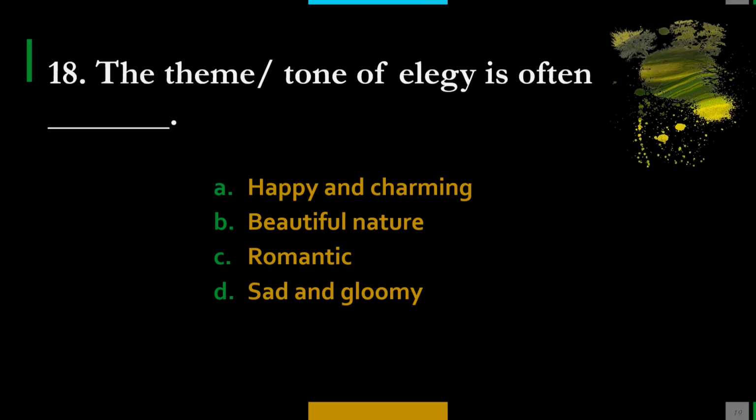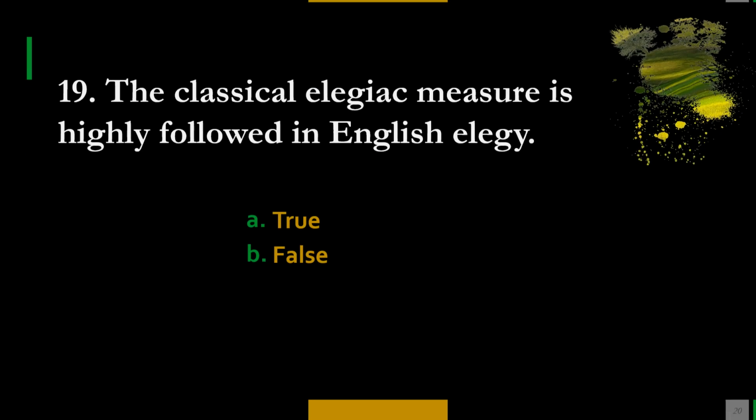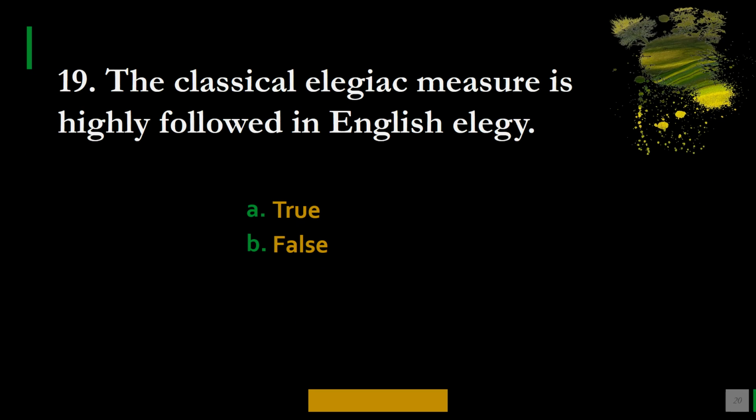Next question, question number 18. The theme or tone of elegy is often dash: A, happy and charming, B, beautiful nature, C, romantic, and D, sad and gloomy. So the tone or theme of the elegy, and the correct option is D, sad and gloomy. Next question, the classical elegiac measure is highly followed in English elegy. Whether it is true or false, option A is true and option B is false. Again, this is a simple question and the correct answer is B, it is false. So in English elegy, we do not have this kind of meter followed.